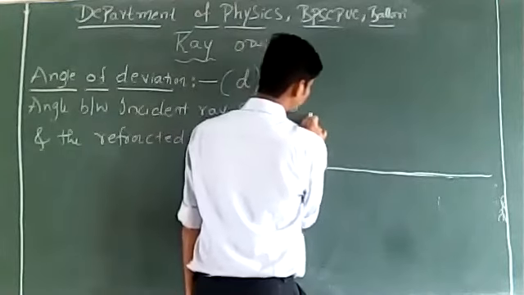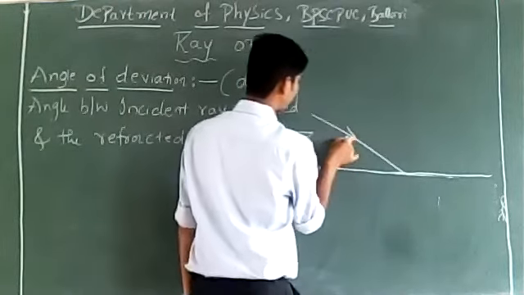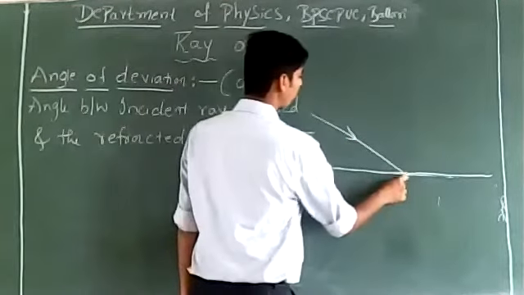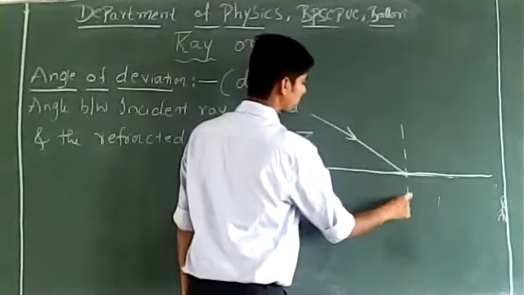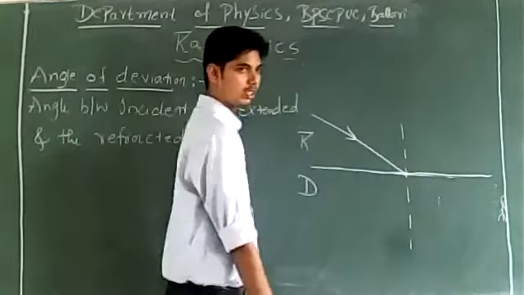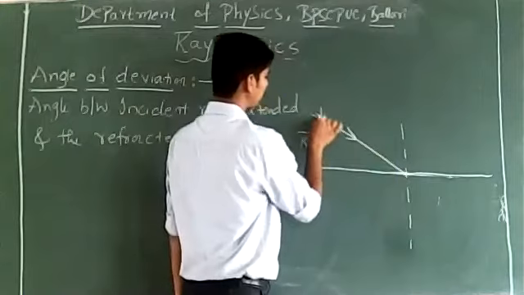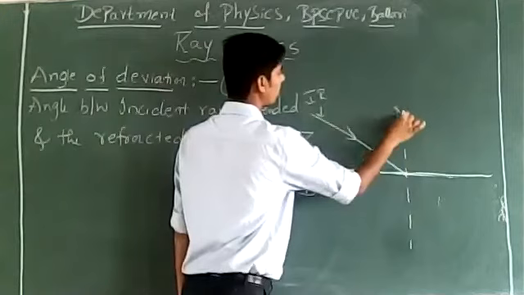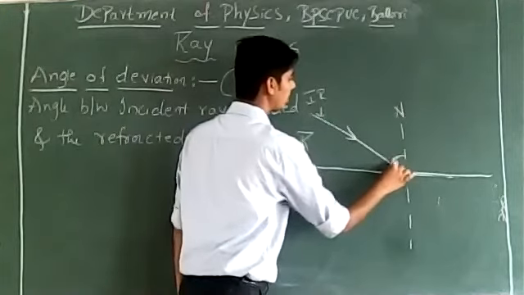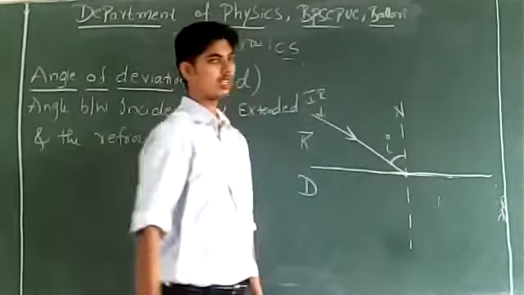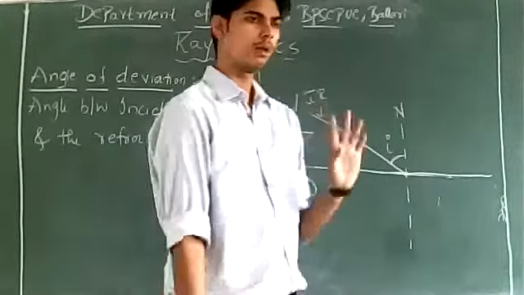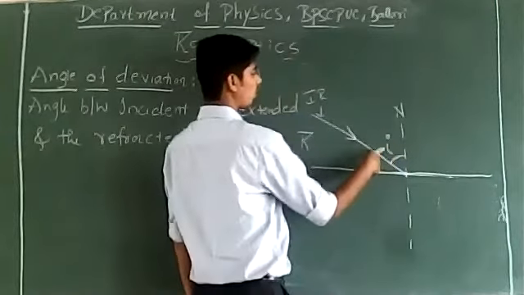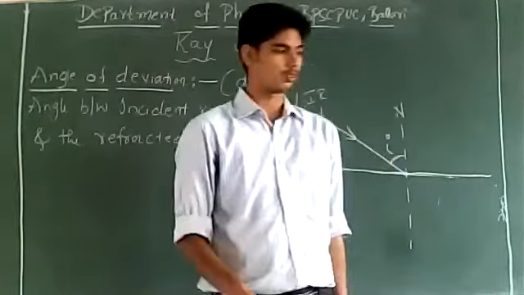Let us suppose this is a ray of light traveling from rarer medium to denser medium. At the point of incidence, we will draw a normal. The angle between the incident ray and the normal is called the angle of incidence. We will write it as I, like in reflection. Same rules will follow here.